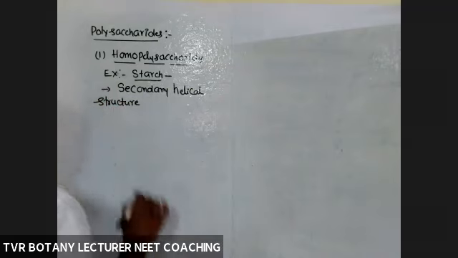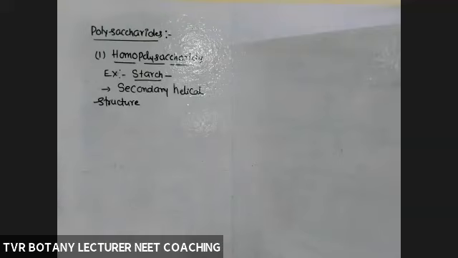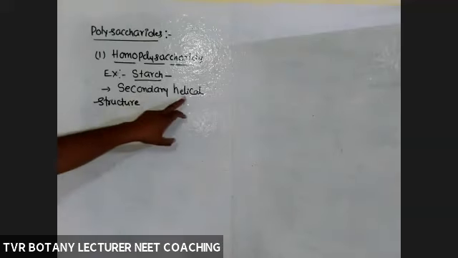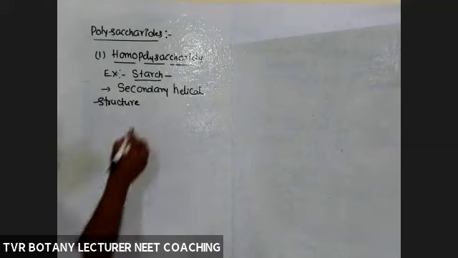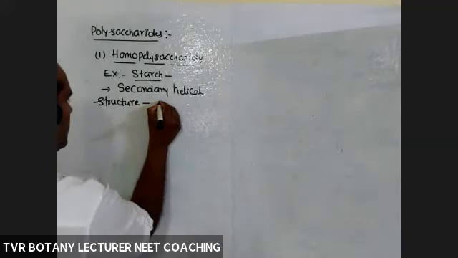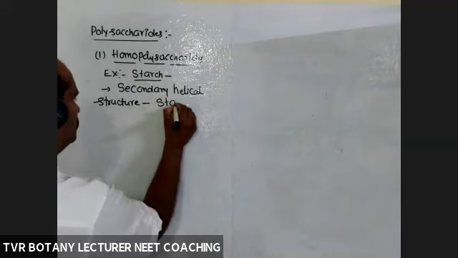For this one, I'll give you description only, and for glycogen, I will give you the structure. So secondary helical structure, starch. Actually, that is called starch I2.